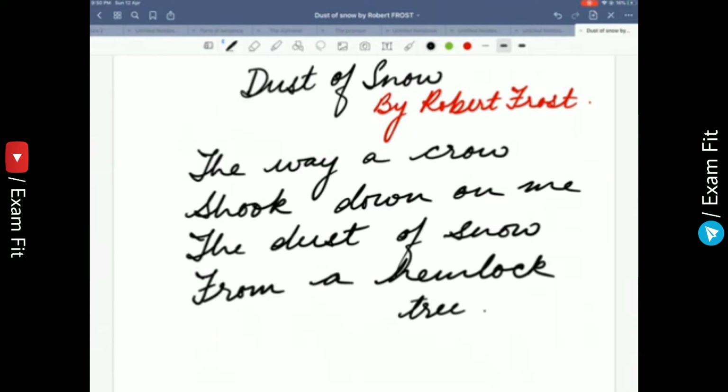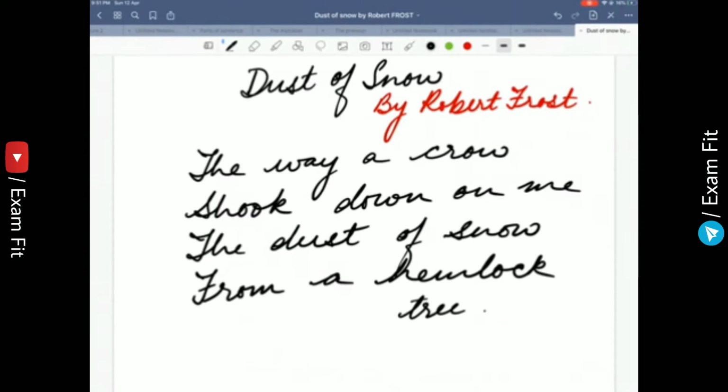A few of his famous poems include Mending Wall, Stopping by Woods on a Snowy Evening, The Road Not Taken, After Apple Picking, A Servant to Servants. So, Dust of Snow, written by Robert Frost, an American poet, is a short poem of 2 stanzas, 4 lines each.